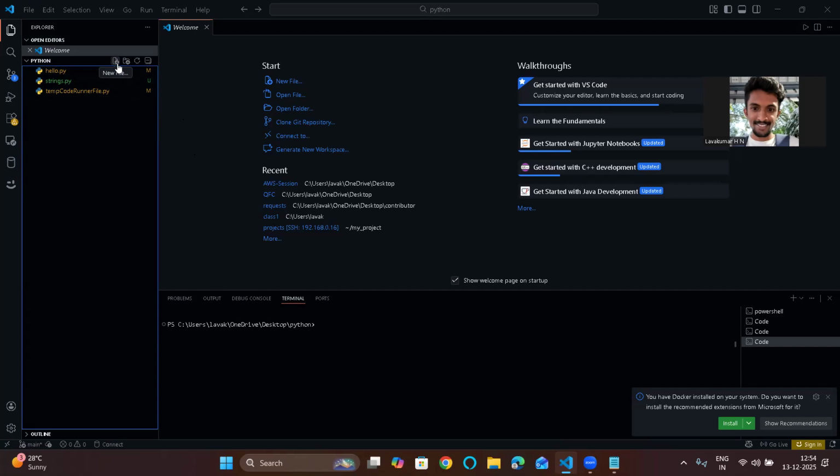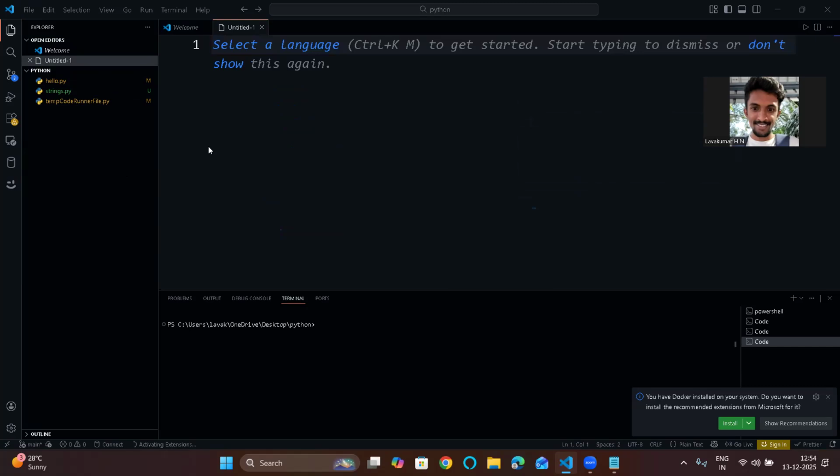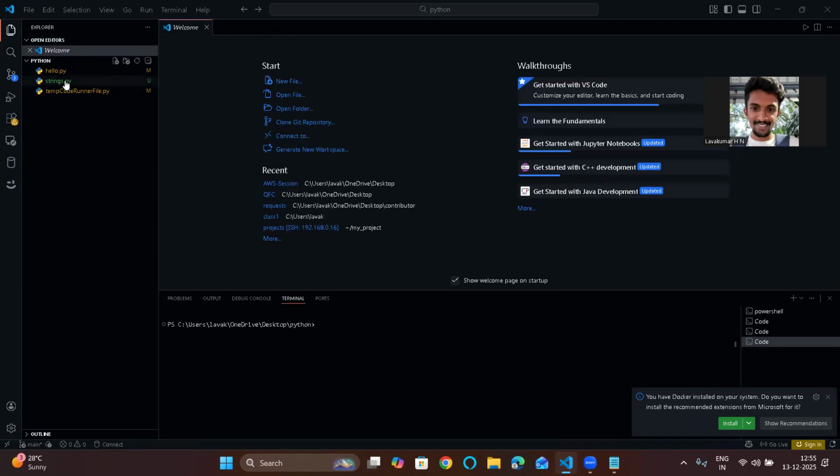So it's indicating new file, or else you can simply type Control N and save this with the .py extension. These are the ways for you. I already have this strings.py, I will open that only, or else let me create a new file. That file will be string_interview.py.